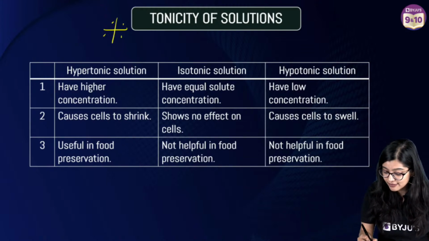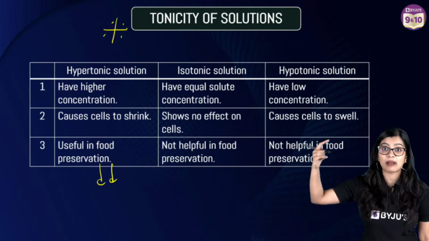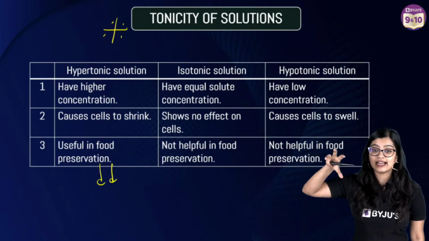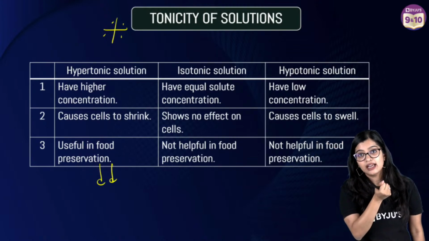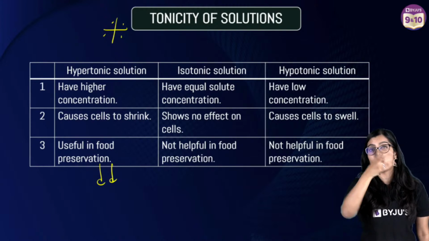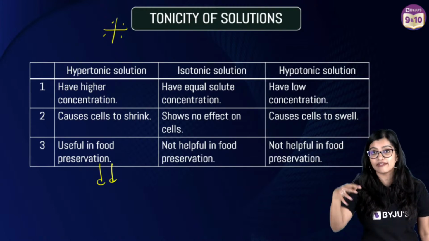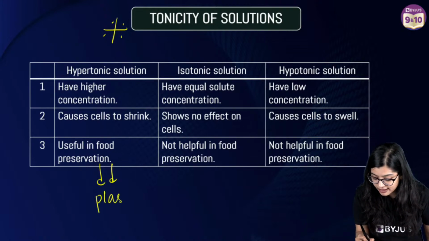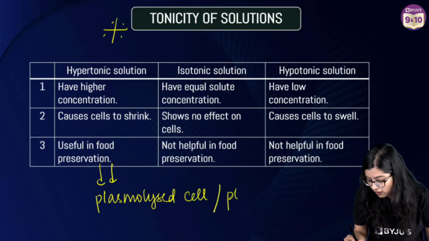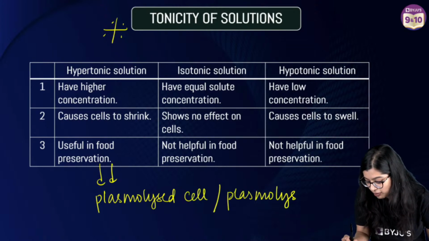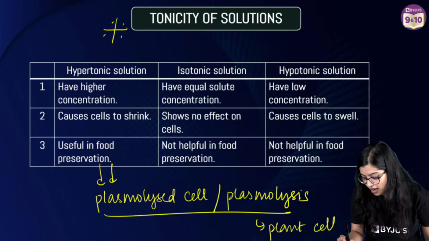Now, in extensive cases, when exosmosis becomes extreme, especially in plant cells, what will happen? The cells will shrink to such an extent that all the water would have gone out. They will shrink to such an extent that there is a lot of empty space. We call such a cell a plasmolysed cell, or the process plasmolysis. Now this is mainly observed in plant cells.